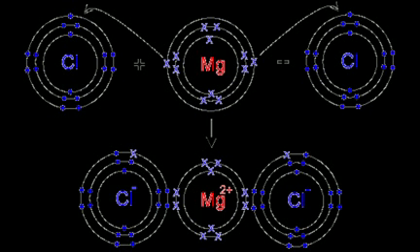Next we will discuss the properties of ionic compounds, or you can say the characteristics of ionic compounds. Now we know that ionic compounds are formed by oppositely charged ions which have strong electrostatic forces of attraction.